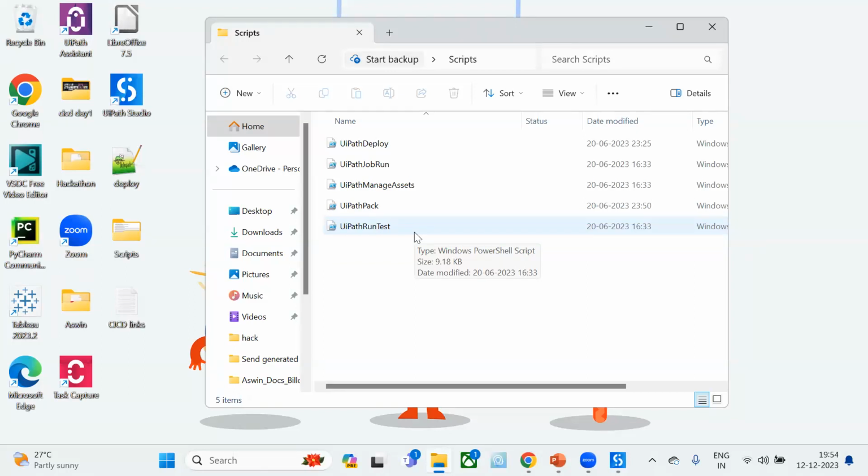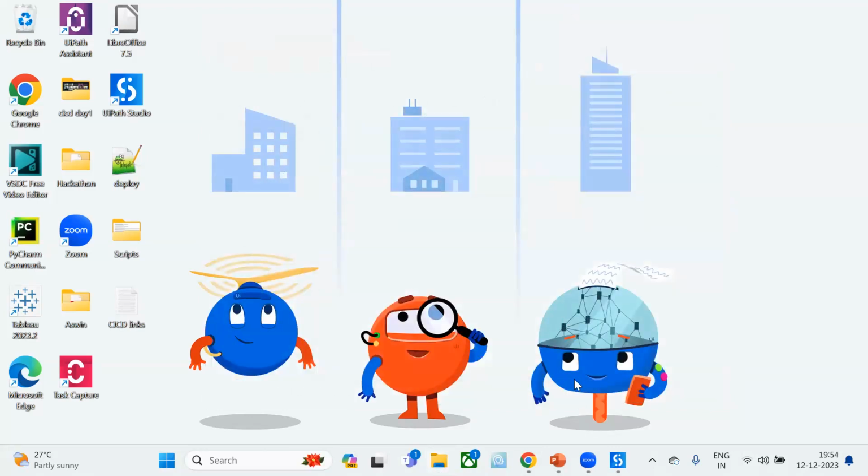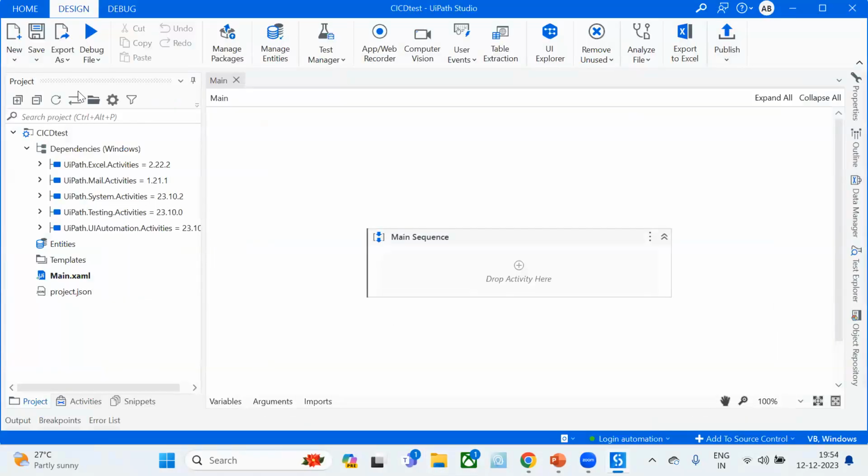For that, from this, we need only 2 scripts. So those are UiPath deploy and UiPath pack. I'm just copying this. Okay. And I'm going to my project folder.